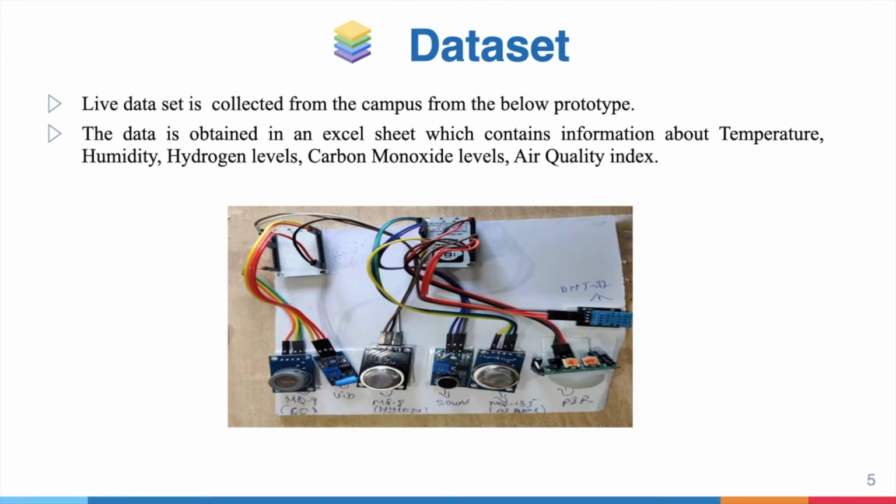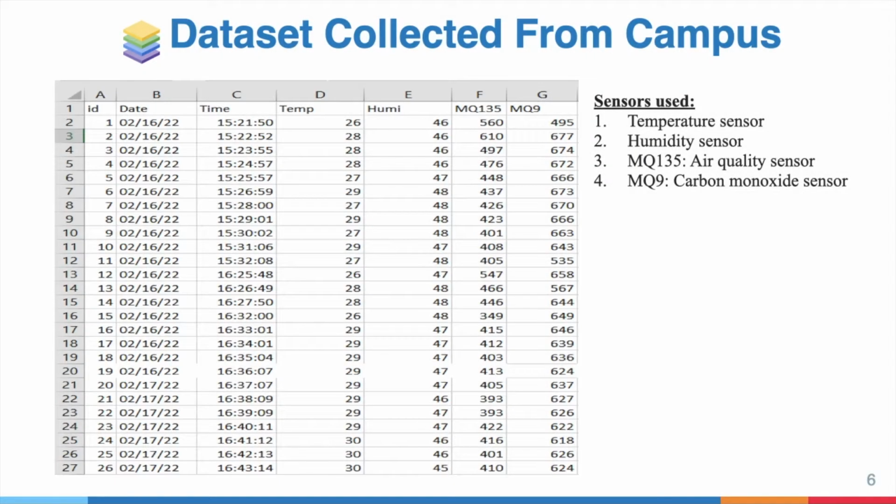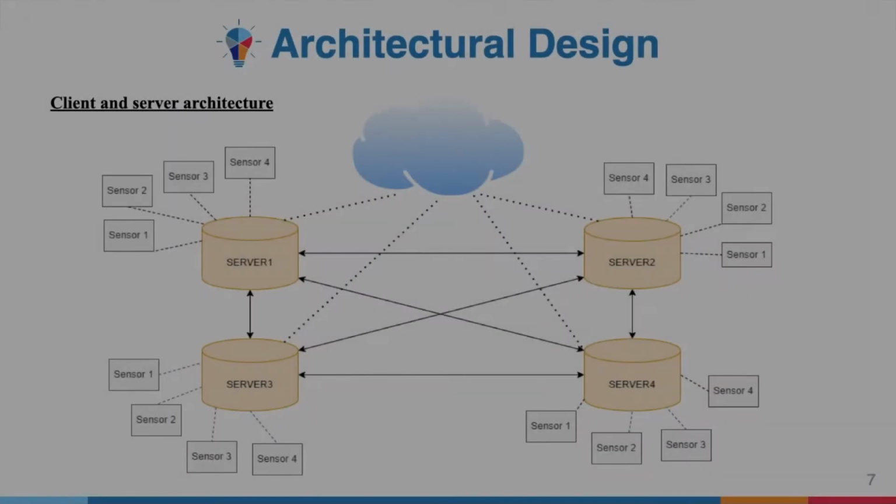The dataset we are using is taken from the campus itself. The data has been taken from multiple sensors that you can see here: the temperature sensor, humidity sensor, air quality sensor and carbon monoxide sensor. The data is in tabular form and you can see a demo of the data here.